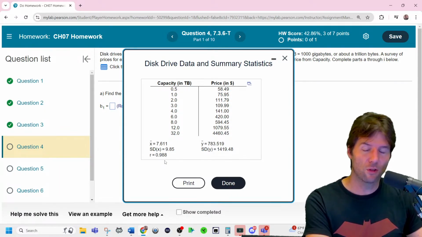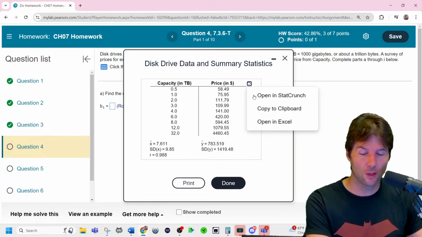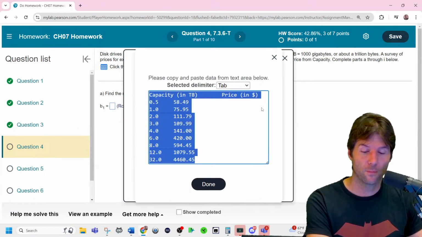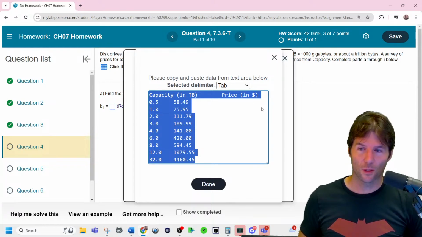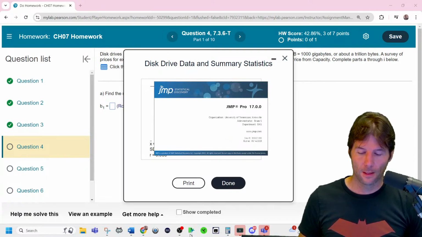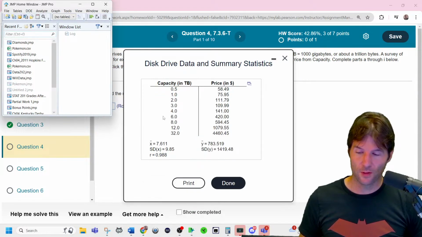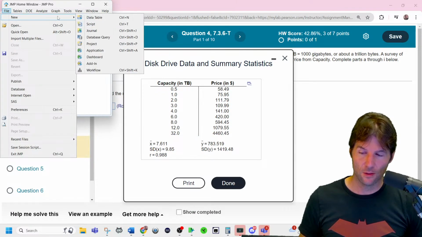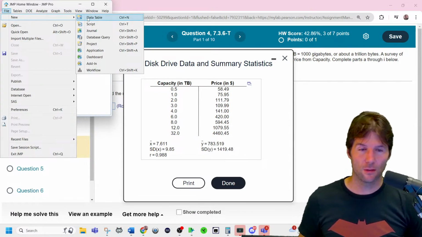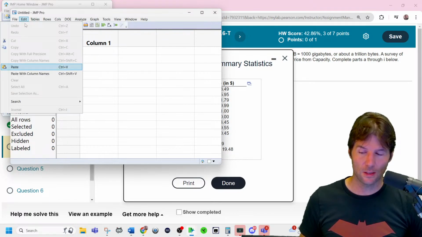We're going to do this inside of JMP, so get JMP ready down here. Click the little box right here and go to copy to clipboard. Now click Control-C or Command-C, Control-C on a PC, Command-C on a Mac. Now that you've got it copied, go into JMP right here. Wait for it to open. Once JMP opens, go to File, New, Data Table.